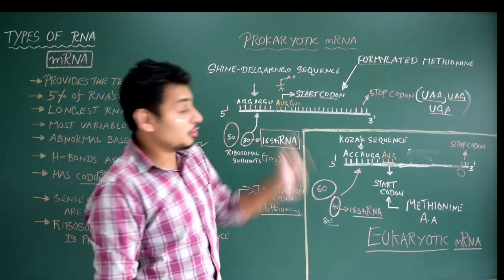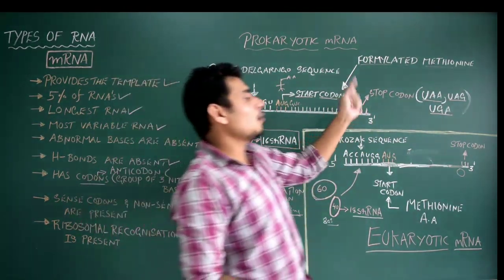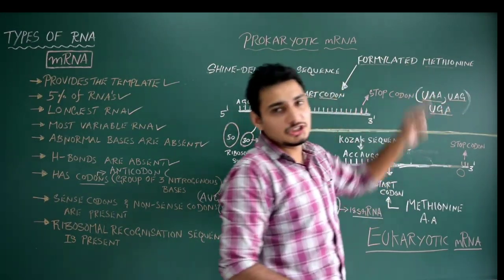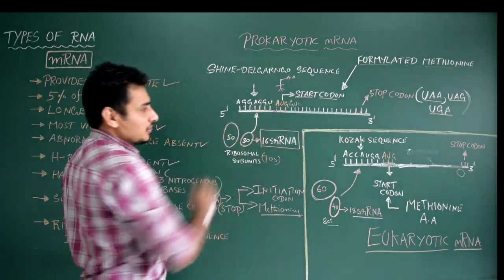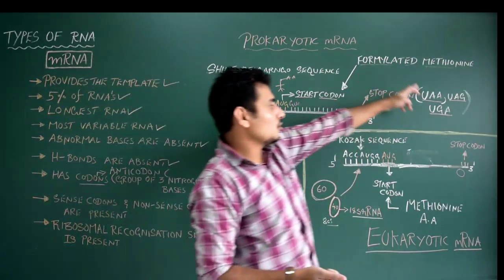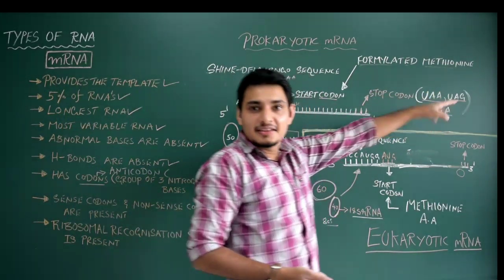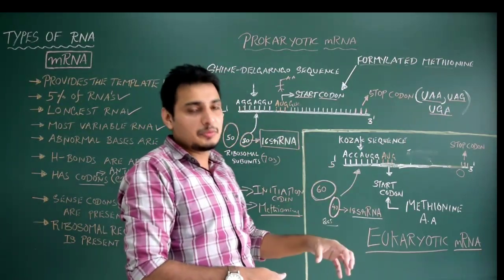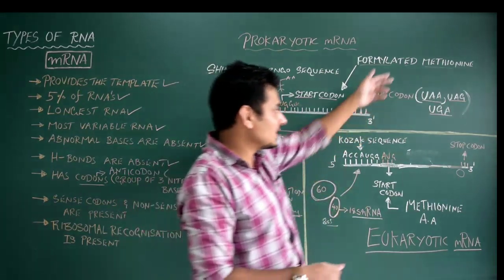Got it? So you may get a question: mention the stop codons or terminator codons. UAA, UAG, UGA. Mention the start codon, AUG. This is compulsory. Okay. If it is not there, then obviously there is no termination of translation. But it will be there, so the termination should take place. Got it? So that's all about it.